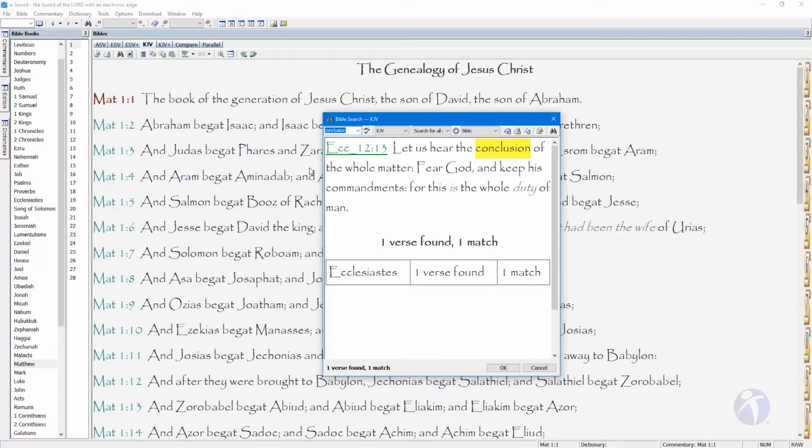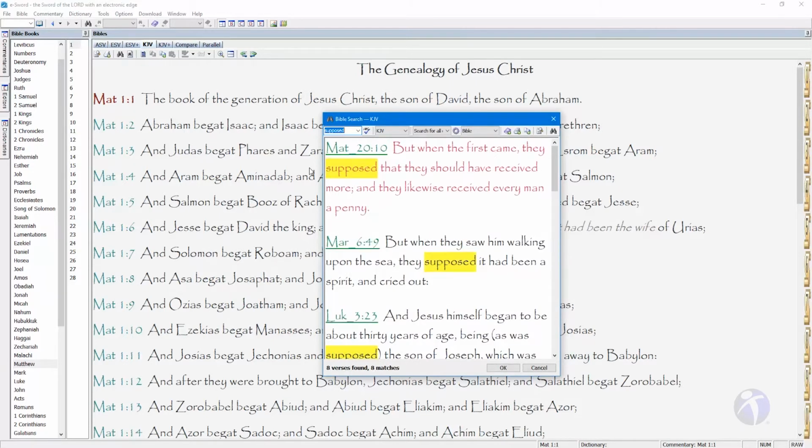A search for conclusion gives us a result. But this verse is not really relevant to making assumptions or thinking incorrectly. Let's search for another word to see if someone jumped to a conclusion or assumed. So let's search for supposed. Now we have 8 matches in 8 verses.